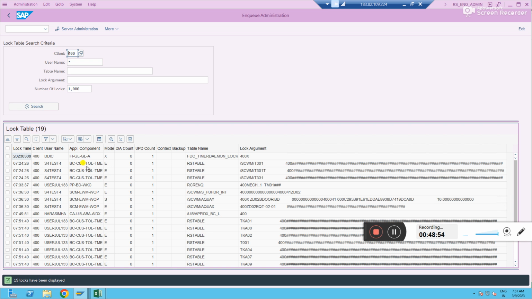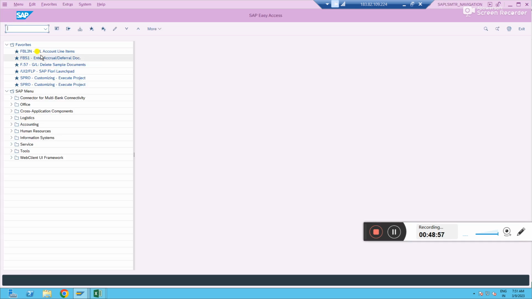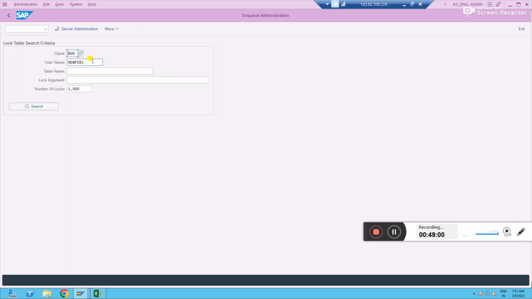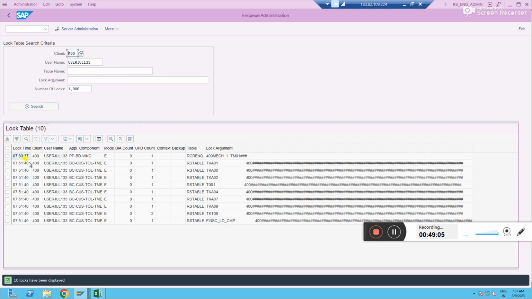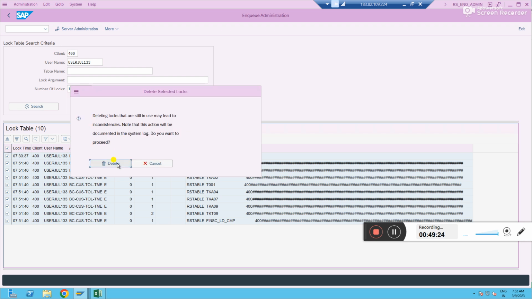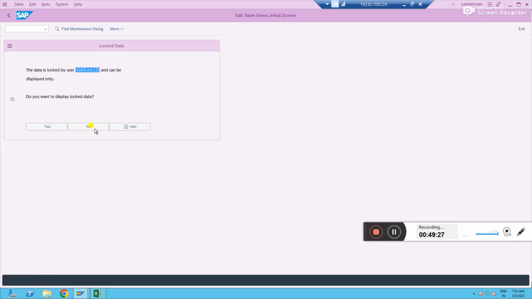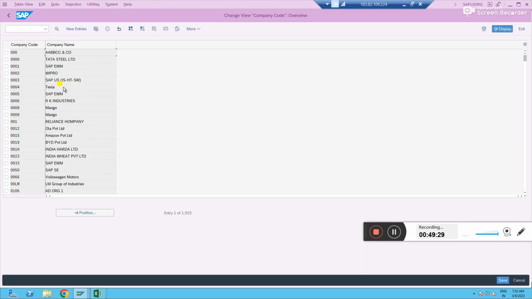Okay, so that is the reason. Don't give stars and all. It is picking everybody's, but you give a specific user who is blocking your configuration. That's all. You see he has opened this many screens. Out of these 10 screens, only one screen is blocking you. You don't need to identify which screen he blocked, or you lose your time, right? That is the reason. Select everything, delete it. Now you just go back and click again. See, now we are able to do the configuration, right?